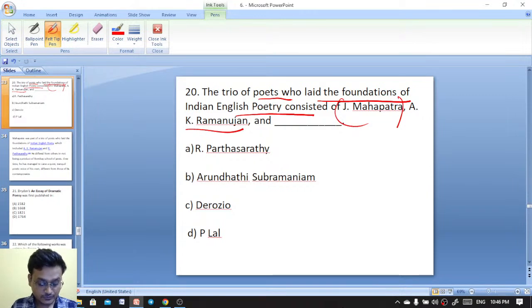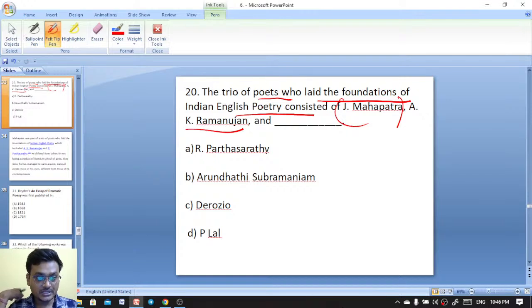Which one are you saying is by Mohapatra? In the Bazaars of Hyderabad? Yeah, it is by Sarojini Naidu. In the Bazaars of Hyderabad, Sarojini Naidu.